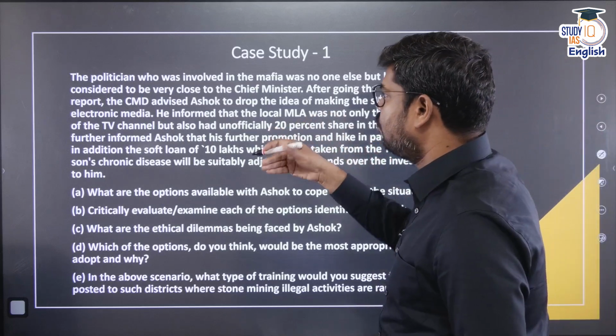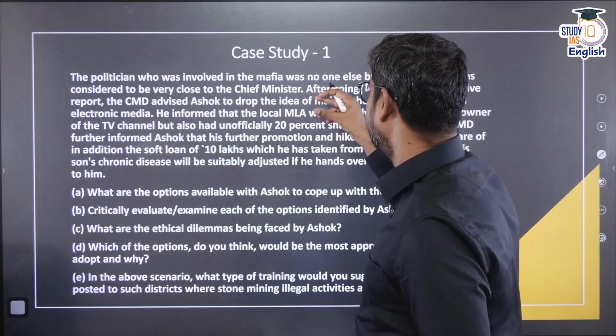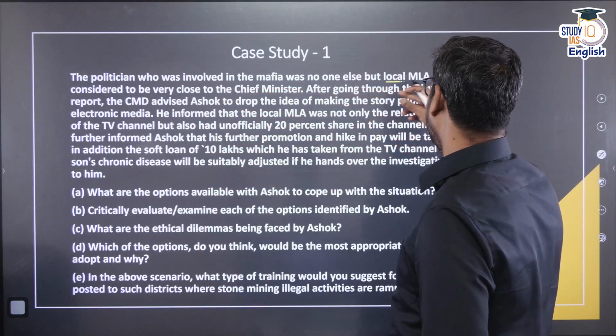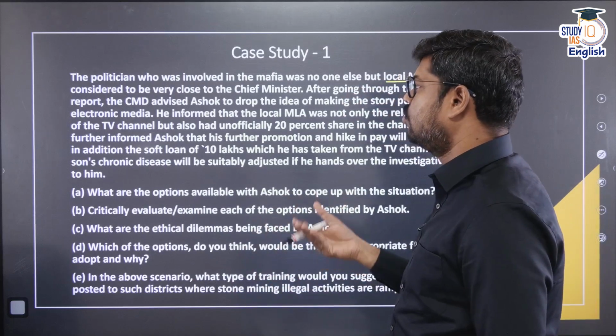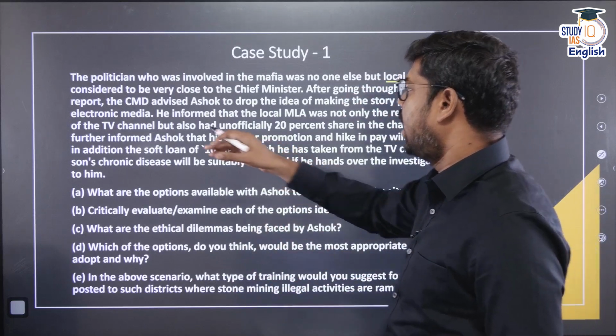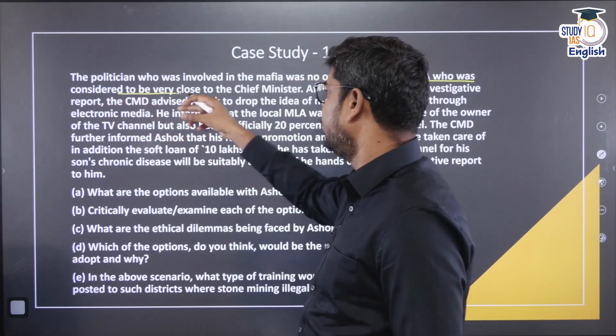The politician who was involved, in fact Ashok also found that the politician who was involved in the mafia was no one else but the local MLA. So it is aggravating the problem. The local MLA, who is an elected representative of the people, is also considered to be very close to the chief minister.